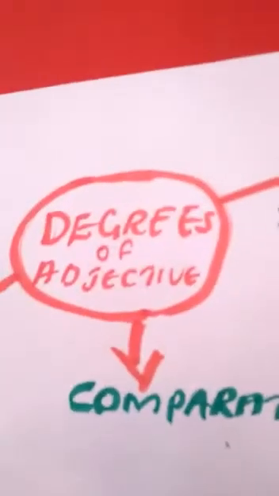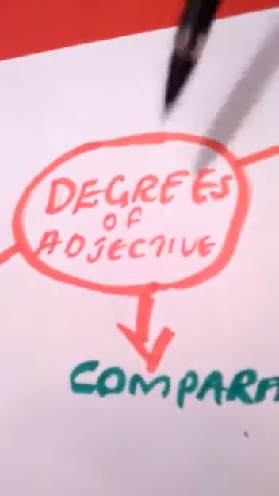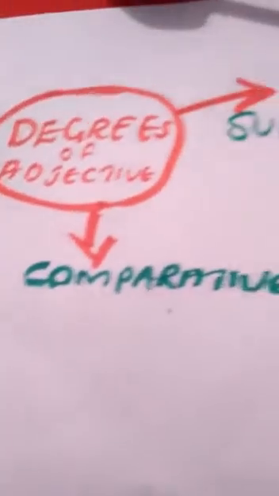In the previous class, we learned about adjectives and their kinds. Do you know what an adjective is? Yes, it is a word that describes a noun or a pronoun. Today, we are going to learn about the degrees of adjectives: positive degree, comparative degree, and superlative degree.